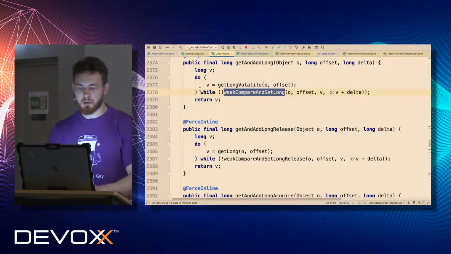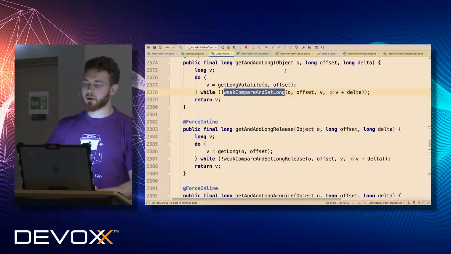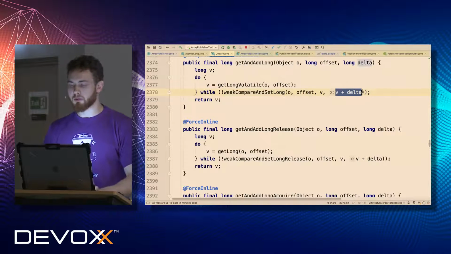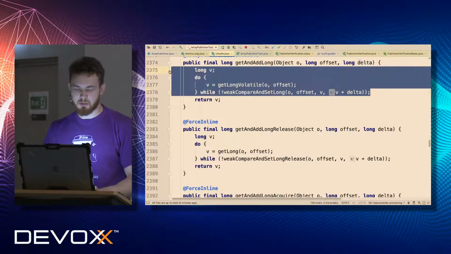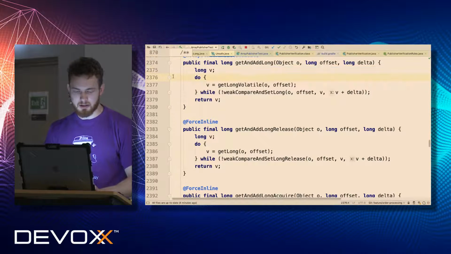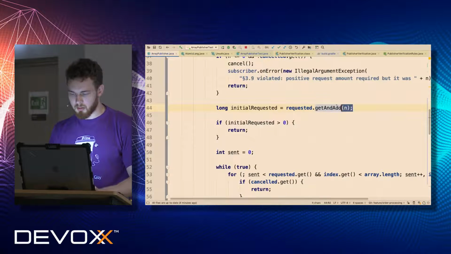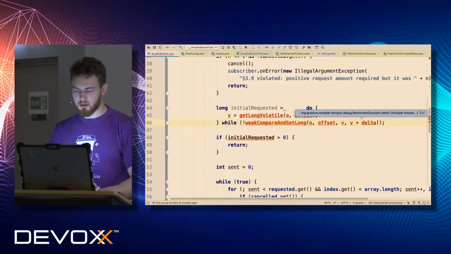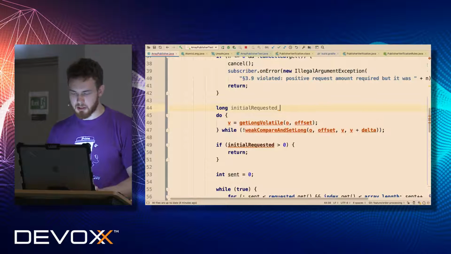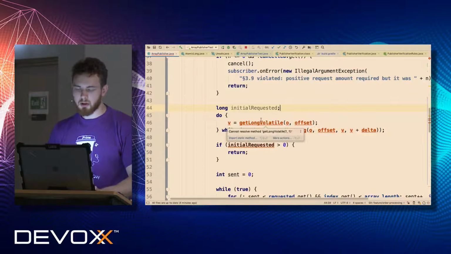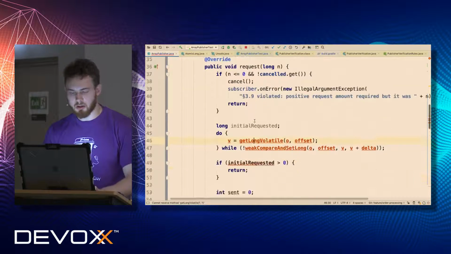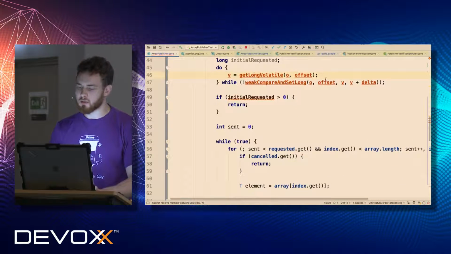So now we have to implement something similar, but with protection for overflow, right? The simplest, as for me, is to just copy-paste this and implement the same by ourselves. So we have to do absolutely the same do-while loop, and we have to use this atomic long, etc., but check that there is no overflow.